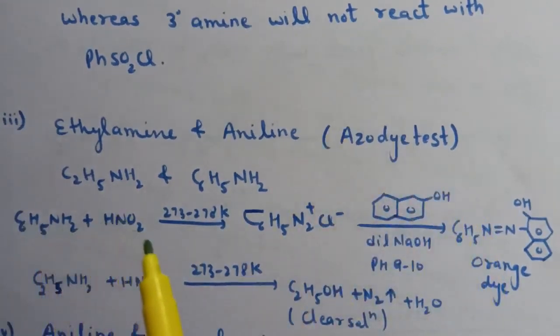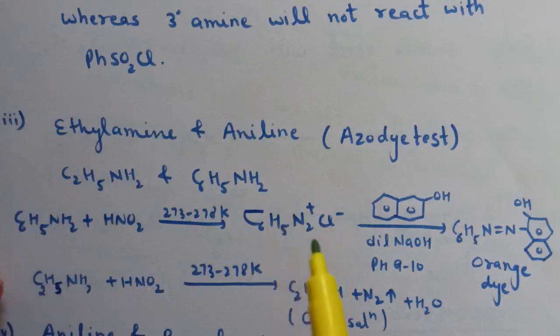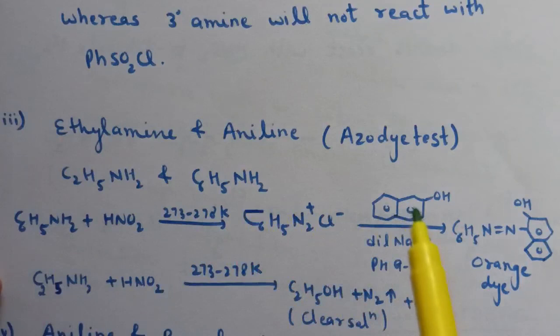Aniline on treatment with HNO2 results in the formation of benzene diazonium chloride, that is C6H5N2+ Cl−, which on reaction with beta-naphthol in dilute NaOH results in the formation of an orange dye. Whereas if we treat ethylamine with HNO2, it forms a diazonium salt which is unstable, and therefore this converts to alcohol, and in this case N2 gas is released.